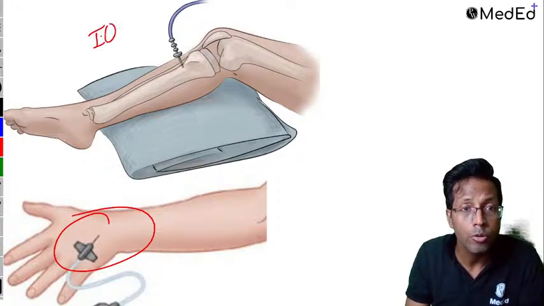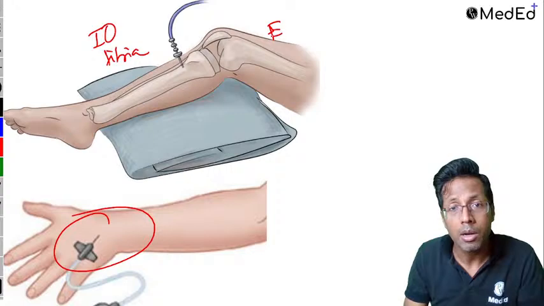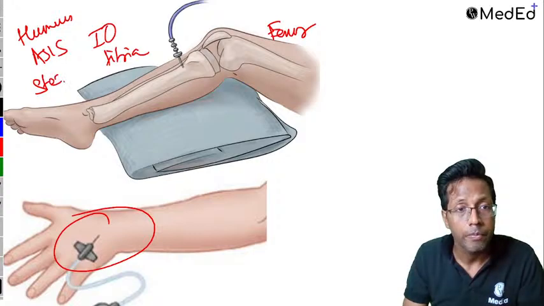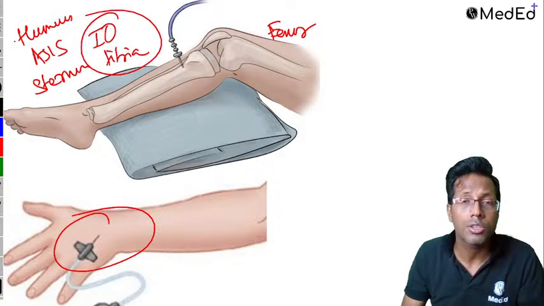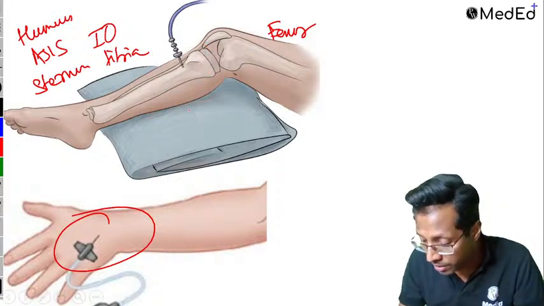The most common site that you use for that is the tibia. Apart from the tibia, you can also use the femur, the humerus, the anterior superior iliac spine, and the sternum. But the most common intraosseous site is the tibia. In case of an emergency, this is where you can give fluids and help to resuscitate the patient.